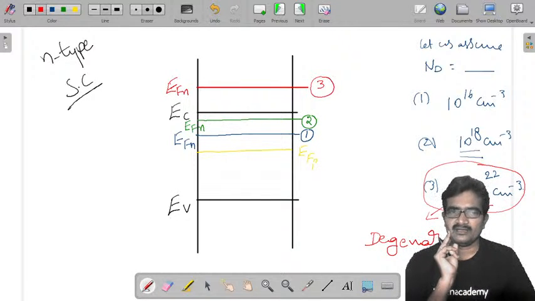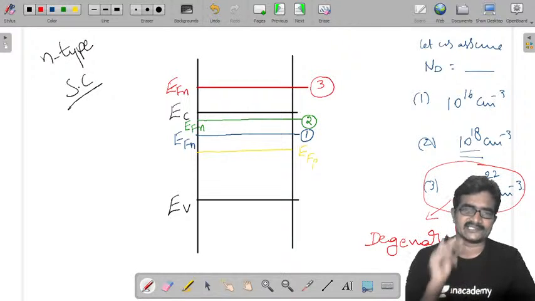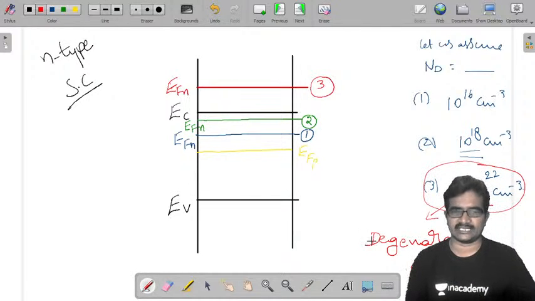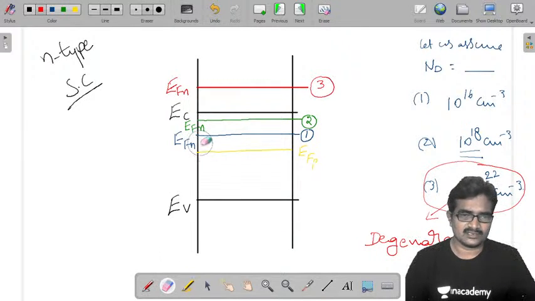Now let us concentrate only on the third case. For my easy understanding, I am going to erase this.